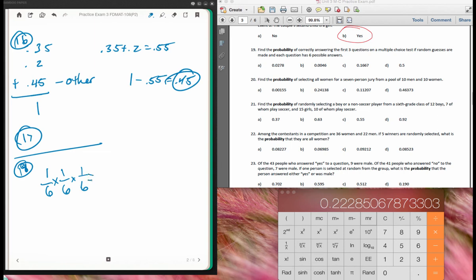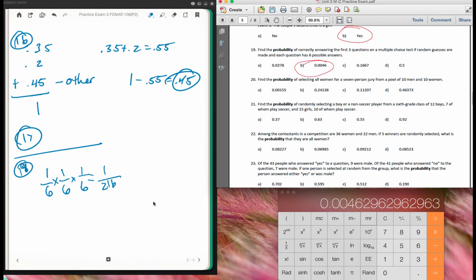And you multiply those 3 events together, and you get 1 over 6 times 6 times 6, which is 216. And so 1 divided by 216 will give us the probability. Since I don't see it as a fraction, it's a decimal. So I need to do the decimal calculation. 1 divided by 216 is 0.0046, and B is the correct answer.